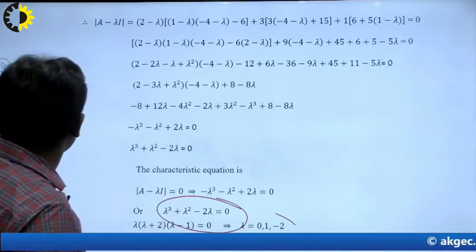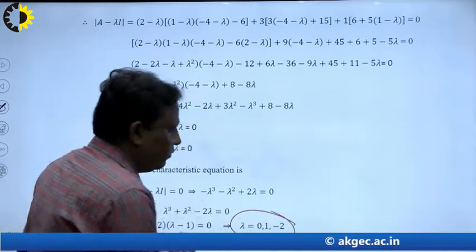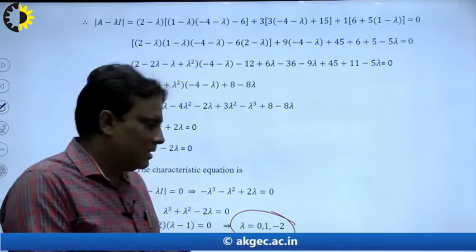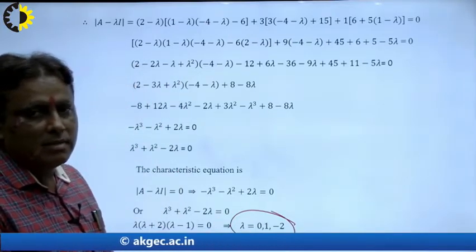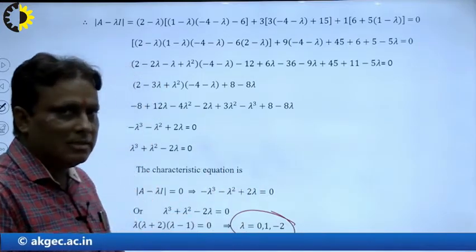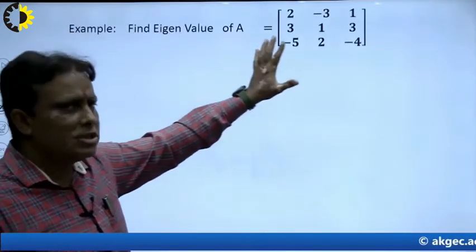In the previous slide, I mentioned the method: the sum of these will be equal to the sum of the diagonal elements, that means the trace, right? And the product of these is equal to the determinant of the square matrix, right? So the determinant will be 0. I will explain another method, patented by me and my team. How to solve such a type of problem? Find the eigenvalues of the same matrices.